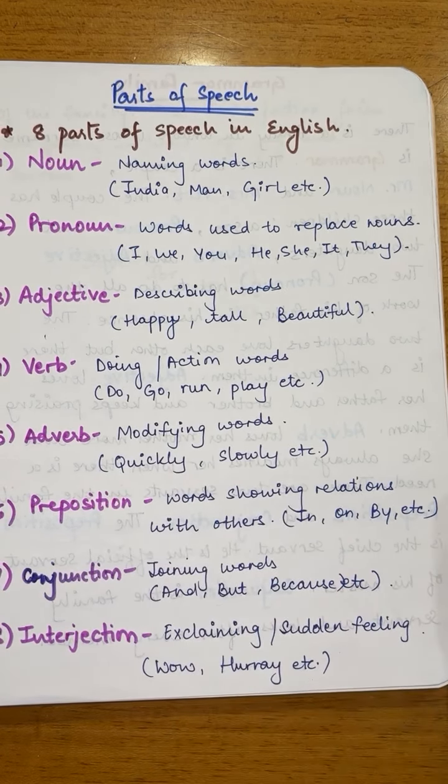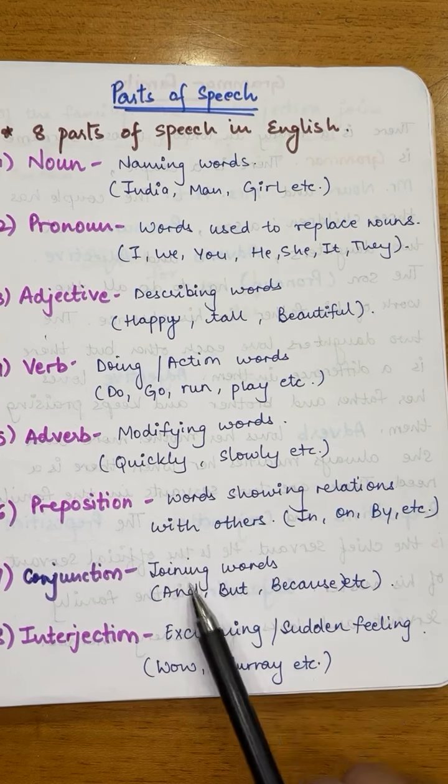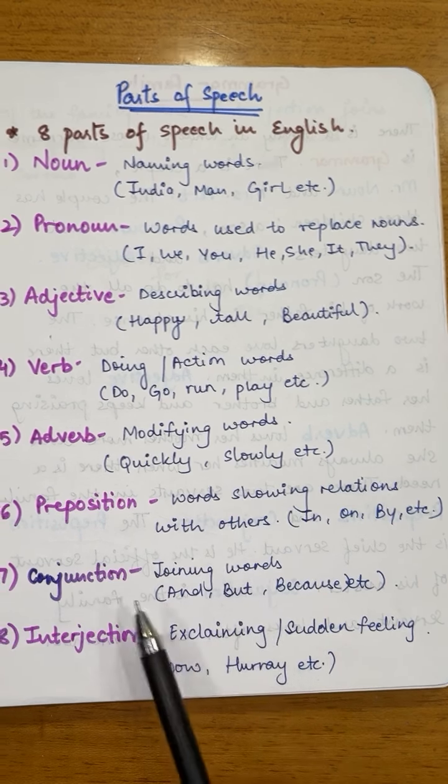Preposition. Lavina is running in the park. So there is a relation between park and Lavina. Conjunction. Lavina is running, but she is tired. So this is joining two sentences.